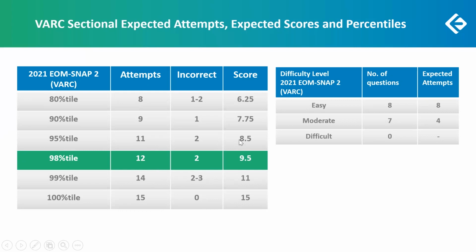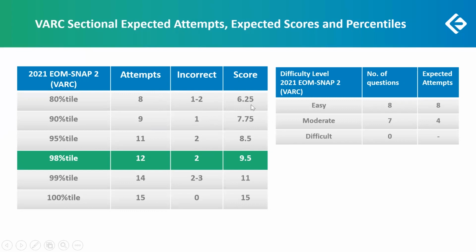A 95 percentile can be at a score of 8.5, which is about 11 questions attempted with about 2 incorrect. 7.75 is your score for a 90 percentile, which is around 9 questions attempted with perhaps 1 incorrect. About 8 questions attempted, 1 or 2 incorrect, with a score of 6.25 is your 80 percentile.